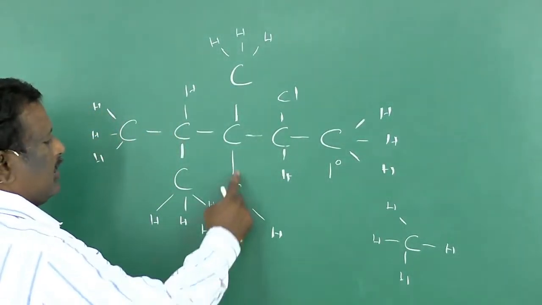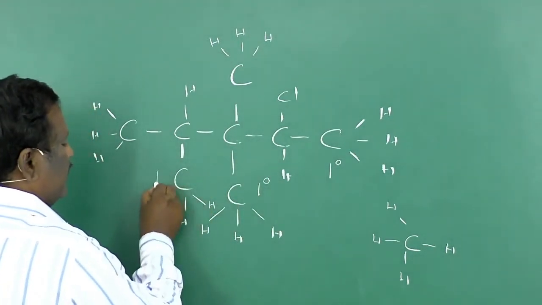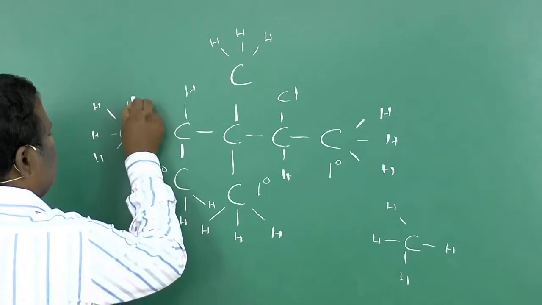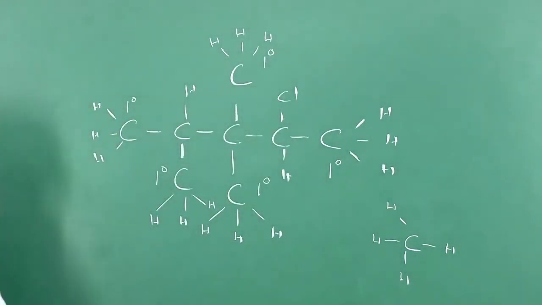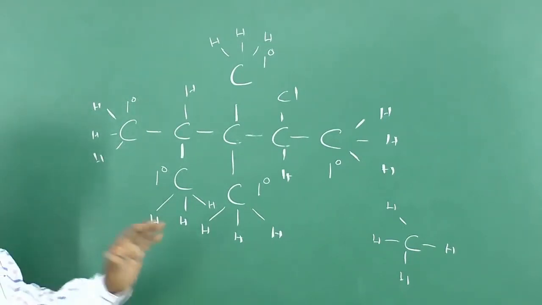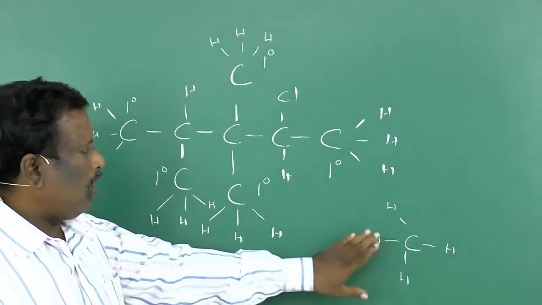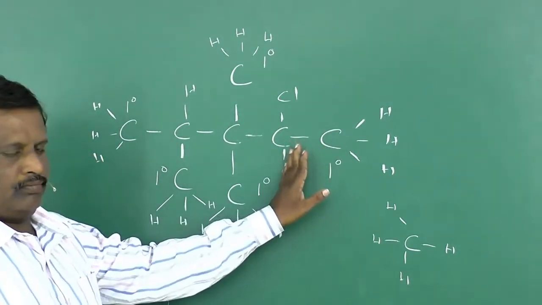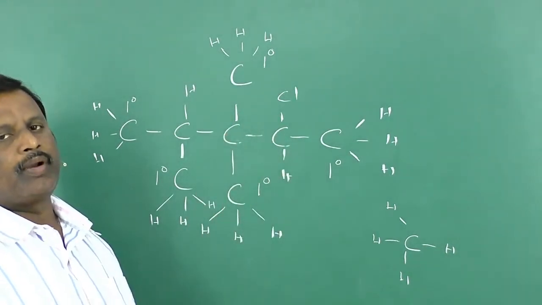Here also this carbon is attached to only one carbon, so this is also a primary carbon, and this is also a primary carbon. That means the carbon which is present isolatedly or independently, like in methane, or attached to another carbon atom, is said to be a primary carbon.